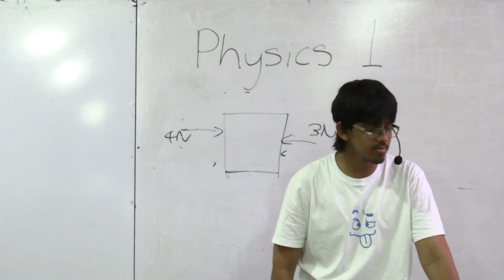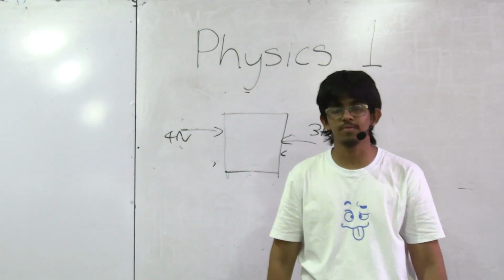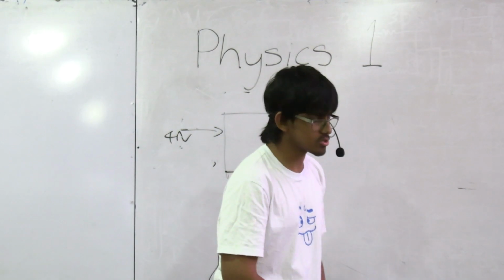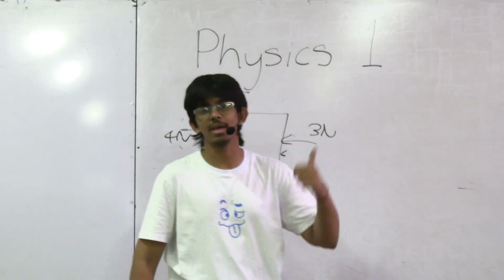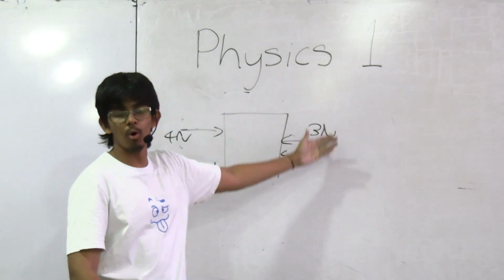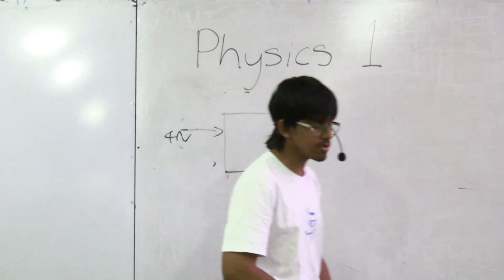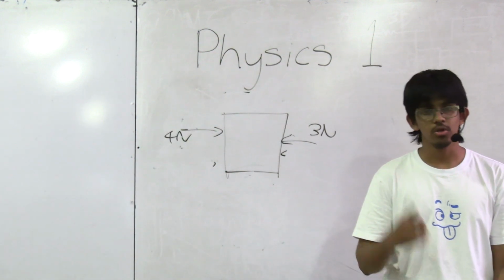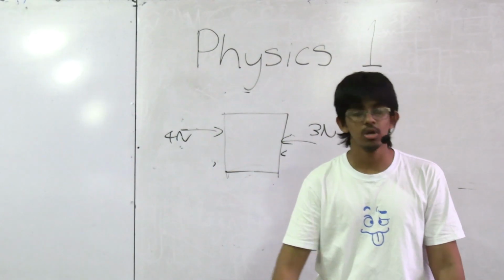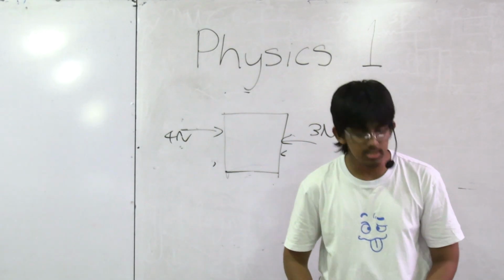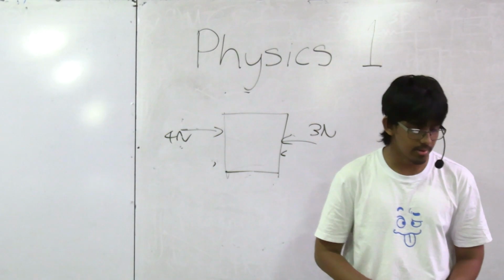C. The magnitude of the resultant obtainable is always 5. That's incorrect, right? Because we just determined that it can be 7, that it can be 1, depending on what the direction of the force is. So that third option is obviously wrong. Your first one's correct, your second one's correct, your third one is incorrect. Answer is option number 4.